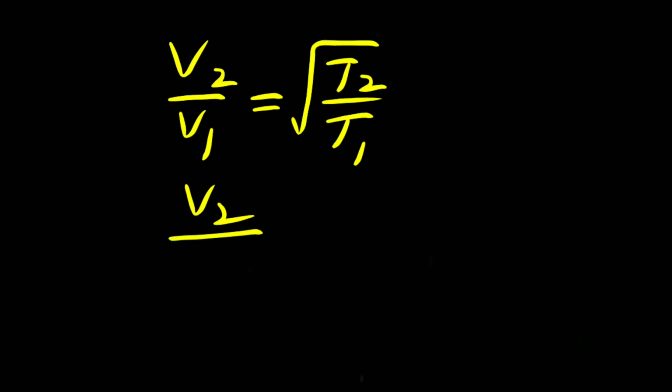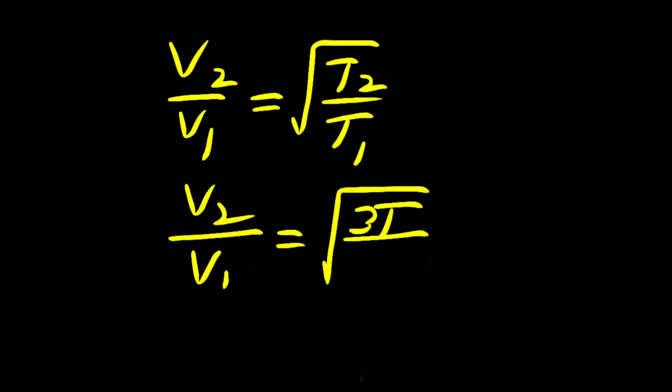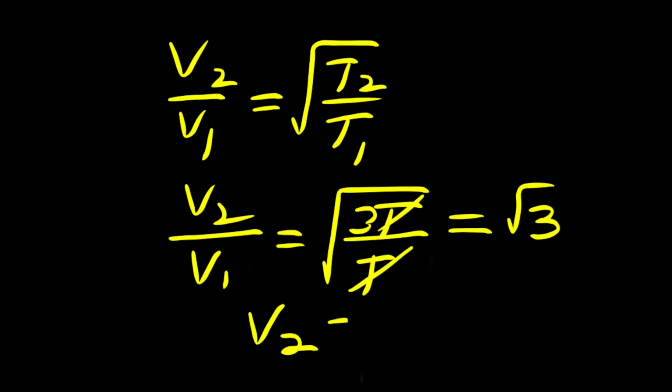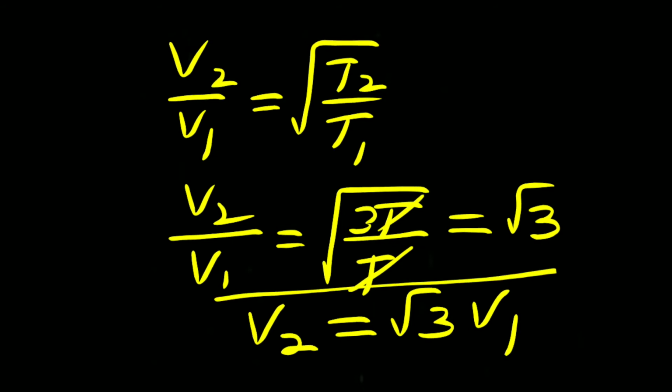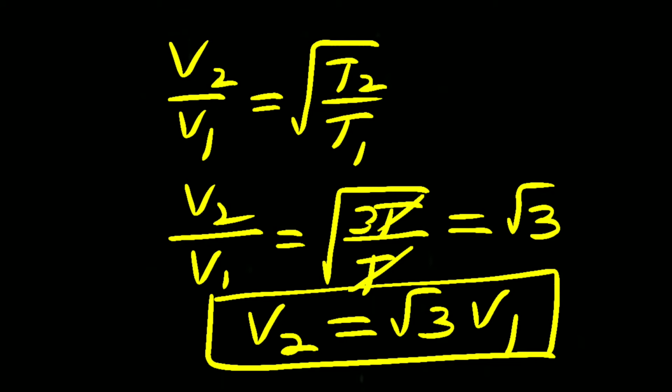V2 by V1 equals root of 3T by T. T will get cancelled, equals root 3. Therefore V2 equals root 3 times V1. That means the RMS velocity increases by root 3 times when the temperature is increased 3 times.